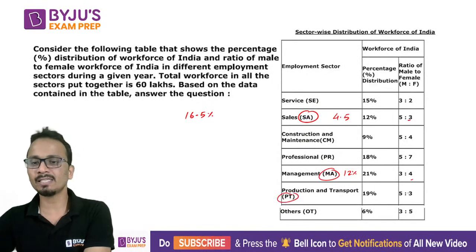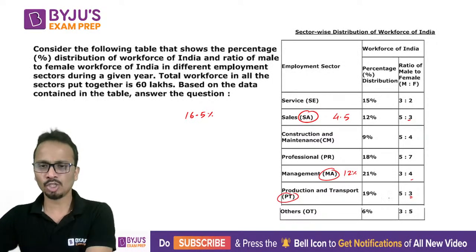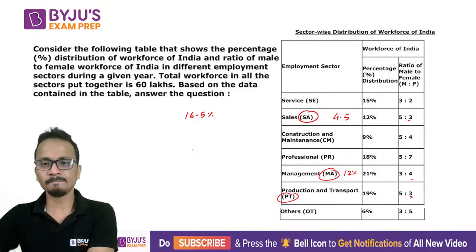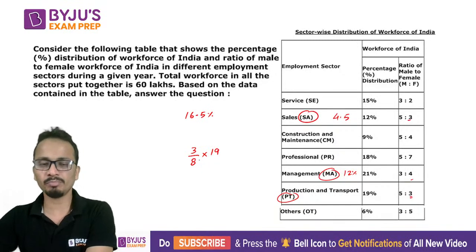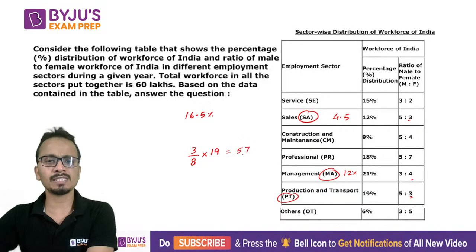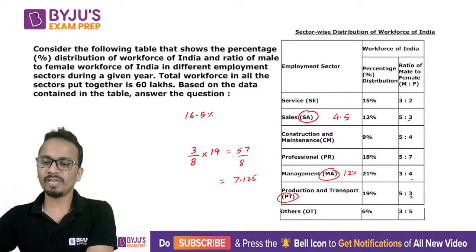So it will be 3 upon 8 into 19. So this will be the percentage of females here. So that is 57 upon 8, or I can say 7.125. So we have two values.